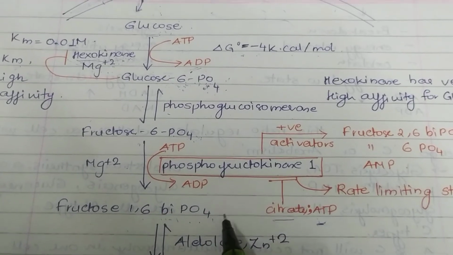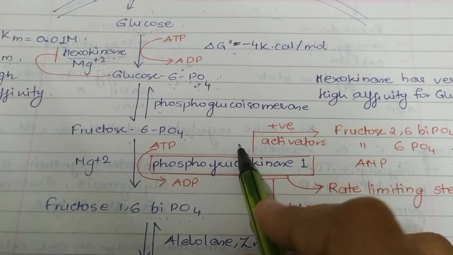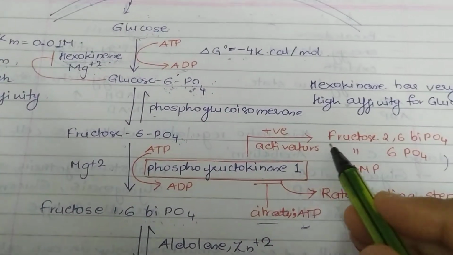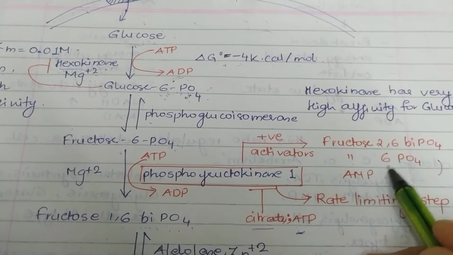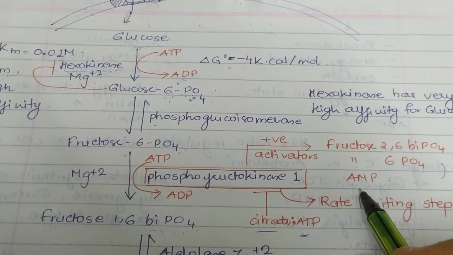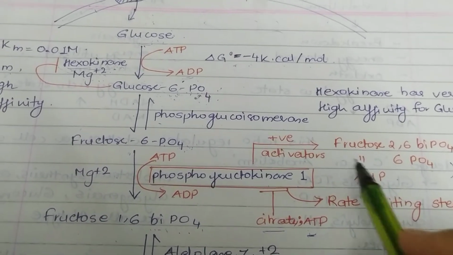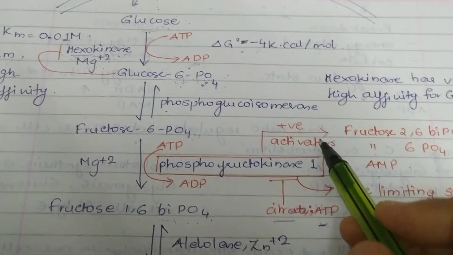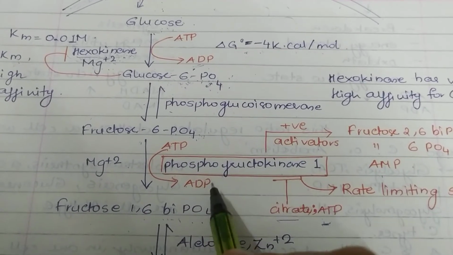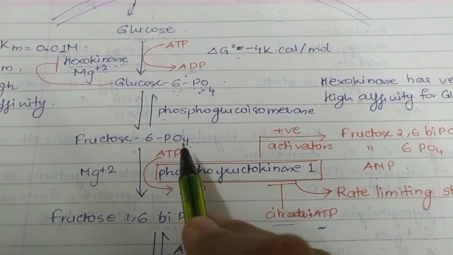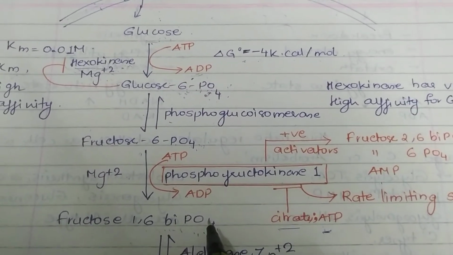It takes a lot of time. So there are activators. The activators are fructose 2,6 biphosphate, fructose 6 phosphate, and AMP. So what will these activators do? These activators will push phosphofructokinase 1 enzyme so as to carry out this conversion in a faster manner.